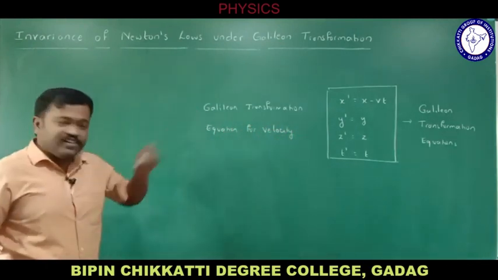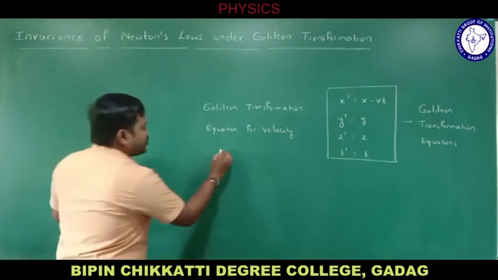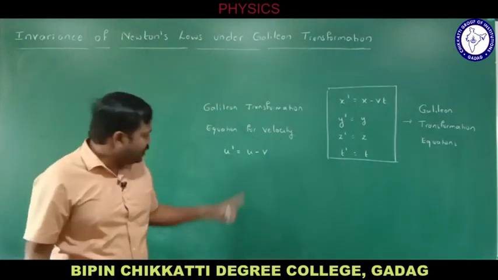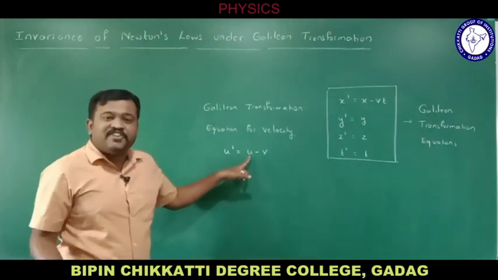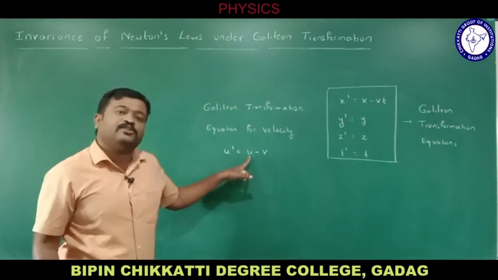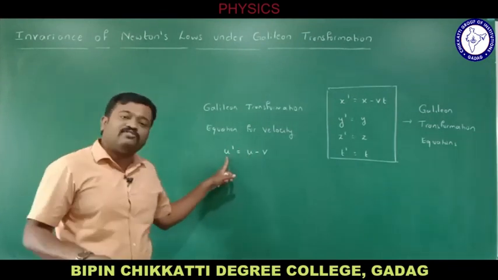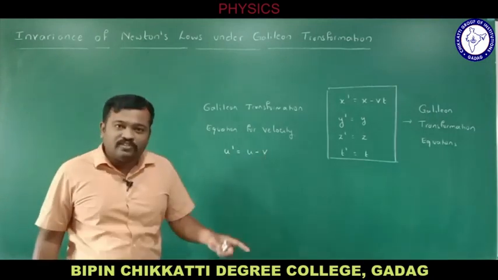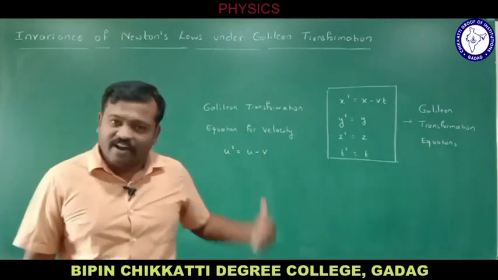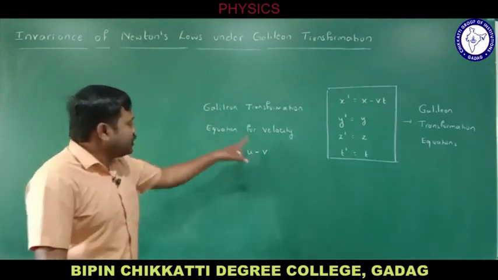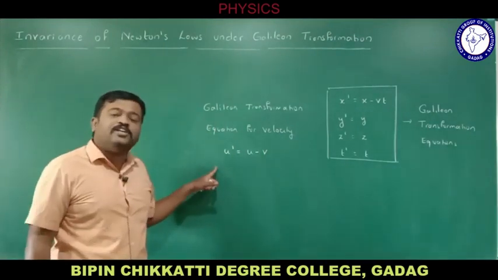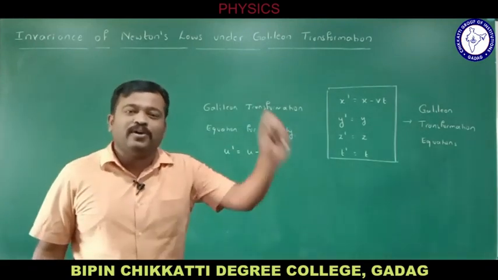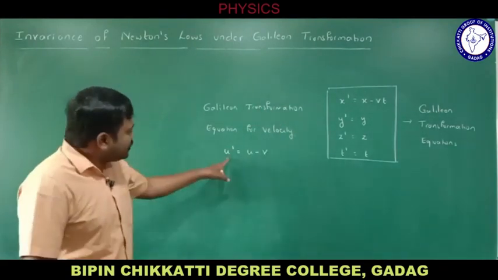Right, we already derived that u dash equal to u minus v. So u is the velocity of the particle with respect to frame S. U dash is the velocity of the particle with respect to frame S dash. V is the velocity of the frame S dash. We have derived it in the last session, right? So this is called the Galilean transformation equation for velocity if a particle is moving along positive x-axis.